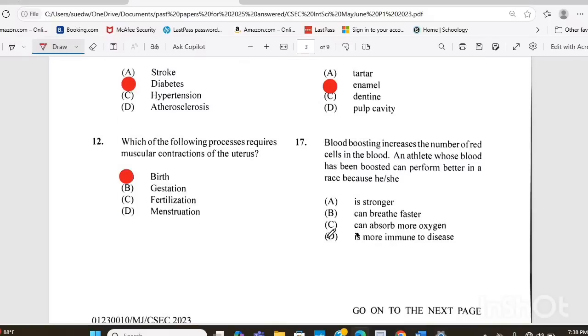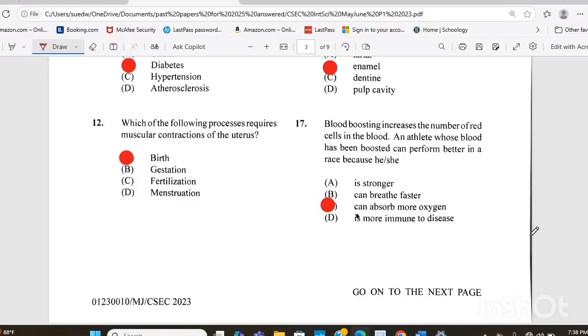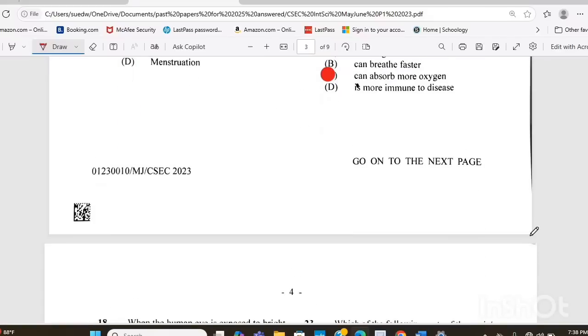Question 17. Blood boosting increases the number of red cells in the blood. An athlete whose blood has been boosted can perform better in a race because he or she A, is stronger, B, can breathe faster, C, can absorb more oxygen, or D, is more immune to diseases. The answer there is C, can absorb more oxygen.